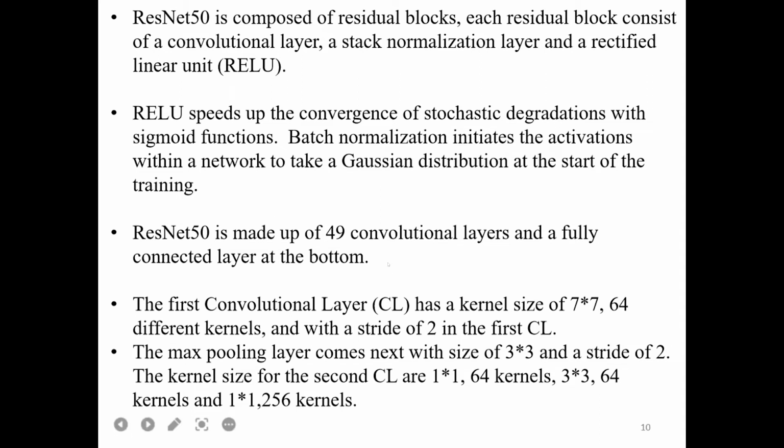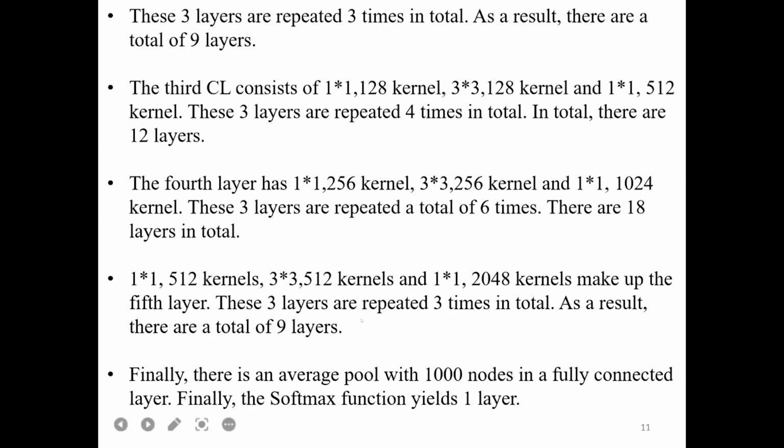So the architecture of ResNet 50 means there are totally 49 layers, and the composition of the 49 layers is: the first convolution layer consists of 7x7, 64 kernels, with a stride of 2, and it has a max pooling layer. In the second convolution layer, it has a max pooling layer with a size of 3x3 and a stride of 2. And it comprises 1x1, 64 kernels, 3x3, 64 kernels, and 1x1, 256 kernels. That is the second convolution layer.